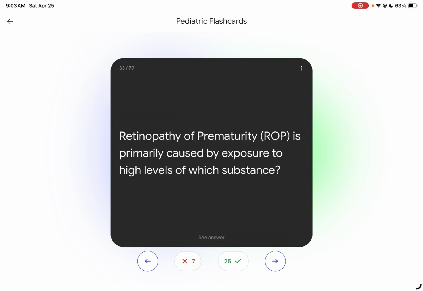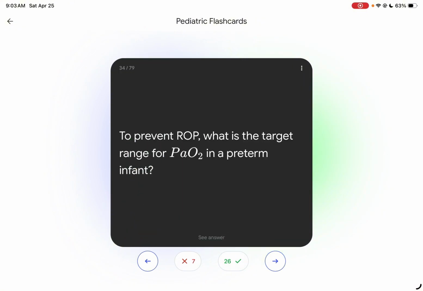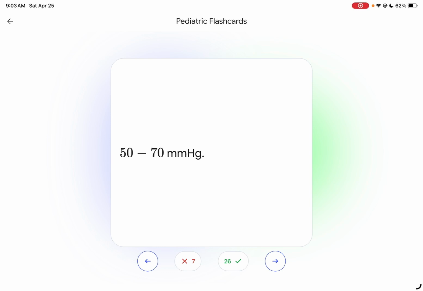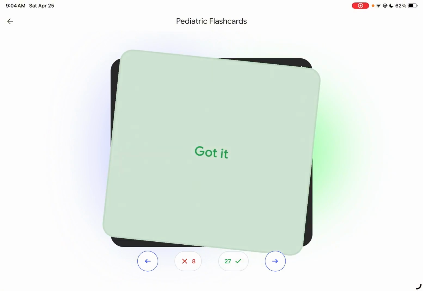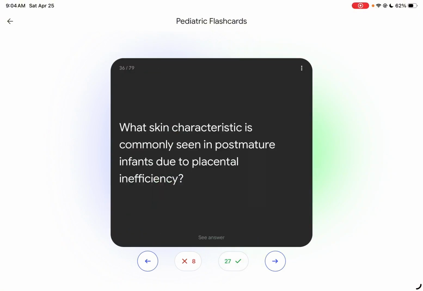Oxygen. To prevent ROP, what is the target range for PaO2 in preterm infants? So 50 to 70 mmHg. A post-mature infant is defined as being born after how many weeks of gestation? 42 weeks. What skin characteristic is commonly seen in post-mature infants due to placental inefficiency?